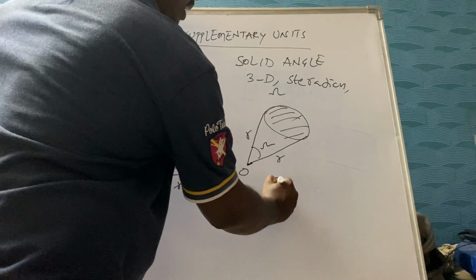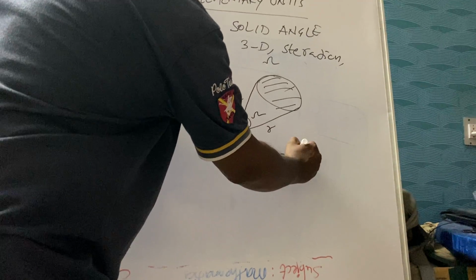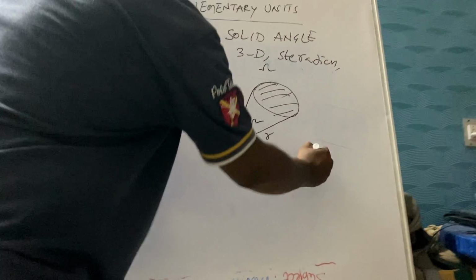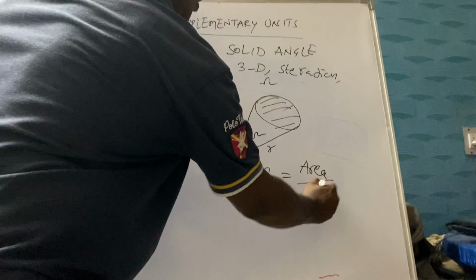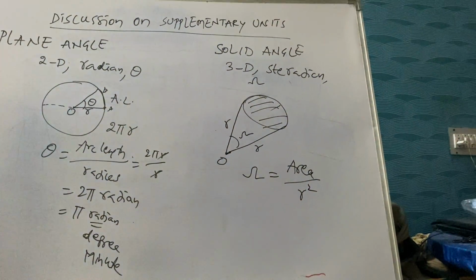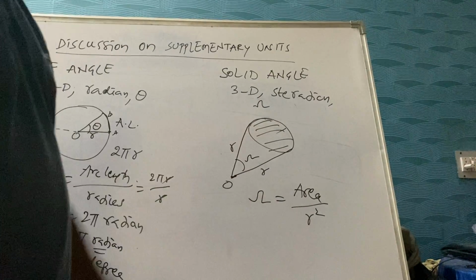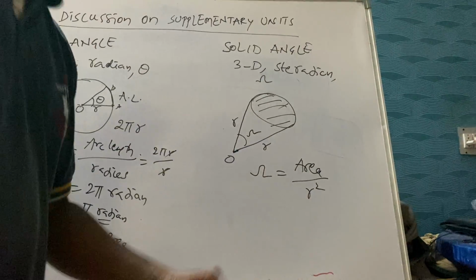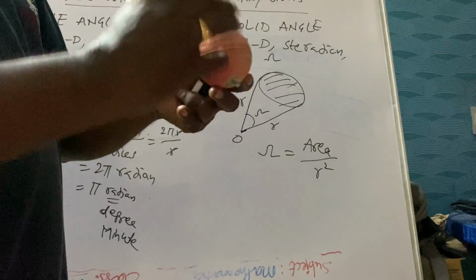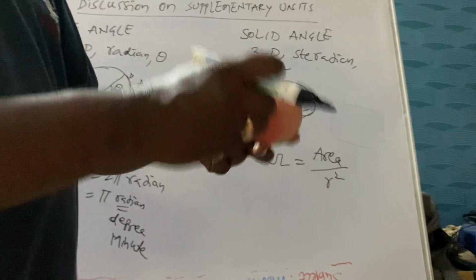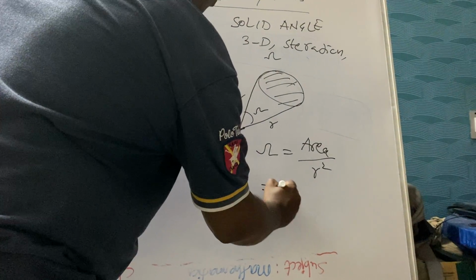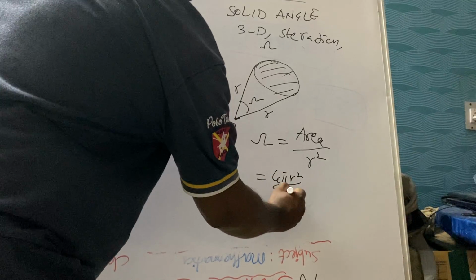So omega is written as the area of the sphere divided by the square of the radius. So here arc length to the radius, here area by radius squared. Suppose you have taken the complete sphere, the complete sphere making an angle at the center, how much? We can see that 4 pi r square by r square.